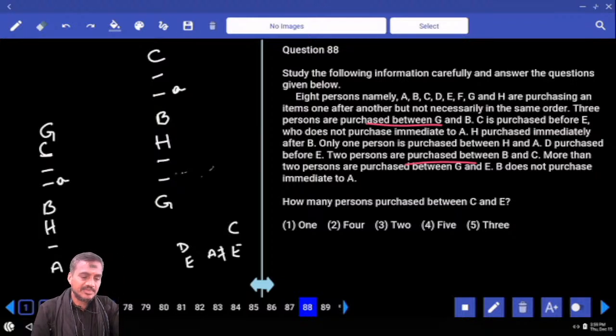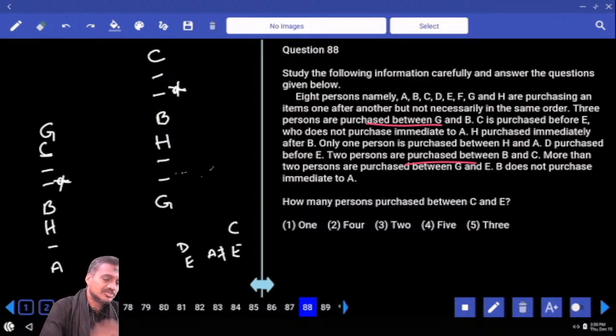And 2 in between B and C. Now here again 2 in between B and C. Between B and C there are exactly 2 people. And more than 2 persons between G and E. Now between G and E there are more than 2 persons. And C is before this E. Then tell me where can we fix this one? B does not purchase immediately next to A. B and E are not adjacent to each other. A cannot be here. And see here, where should A be? Where is A, tell me? A must be this. Is that right or not?